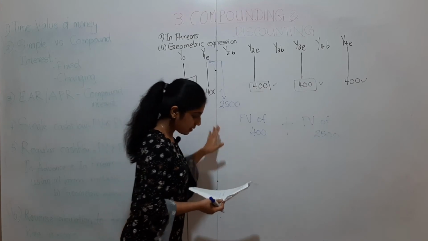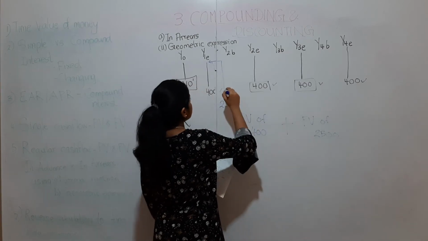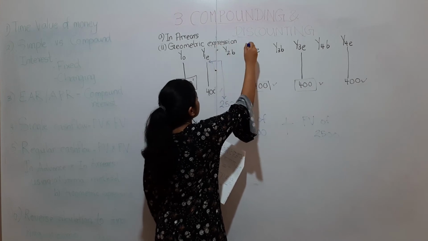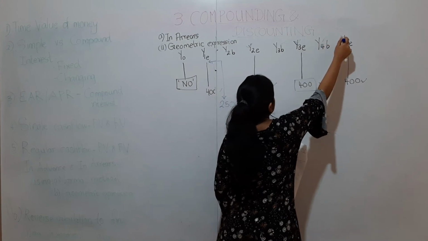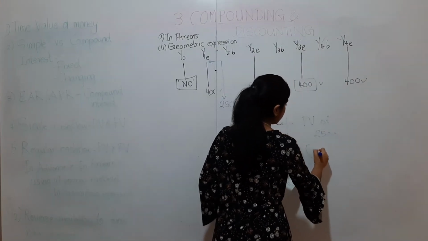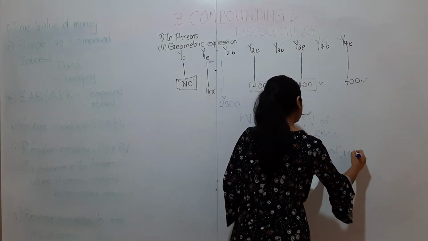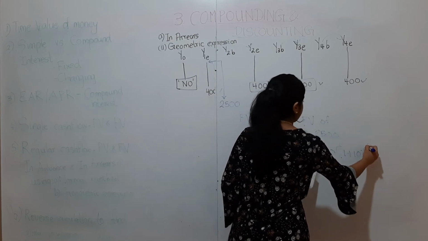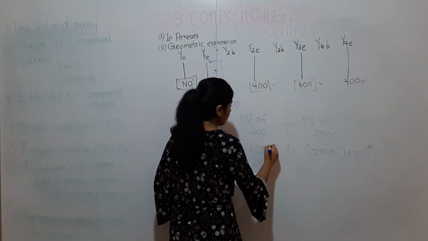So if you take the future value, how many years is the interest rate applicable to? 1, 2 and 3. 3 years, no? So you use the future value formula, which is present value 2,500 multiplied by 1 plus 10% to the power 3. Okay. And this one we found as 1856.